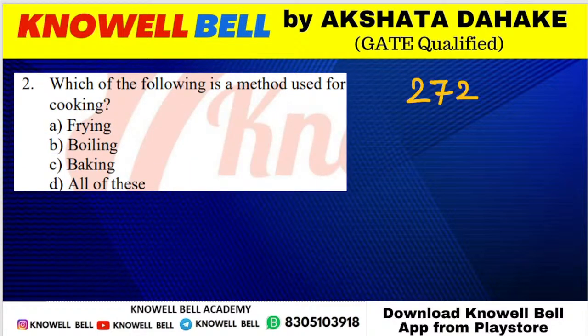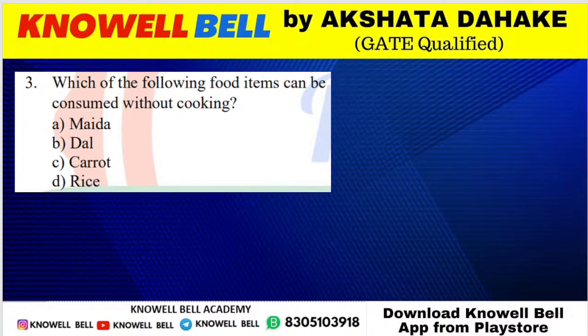Question number 272. Which of the following is method used for cooking? इनमें से क्या एक method है of cooking? Frying, boiling, baking, all of these. First is Shlok. बेटा 300 क्वेश्चंस हम करेंगे, धैर्या, डोंट वरी, वी हैव टू डू लाइक 28 क्वेश्चंस मोर, ओके. So what will be the right answer for question? Good, all of you. Option D, all of these, which is a method used for cooking: frying, boiling, baking. All of these are the methods of cooking.